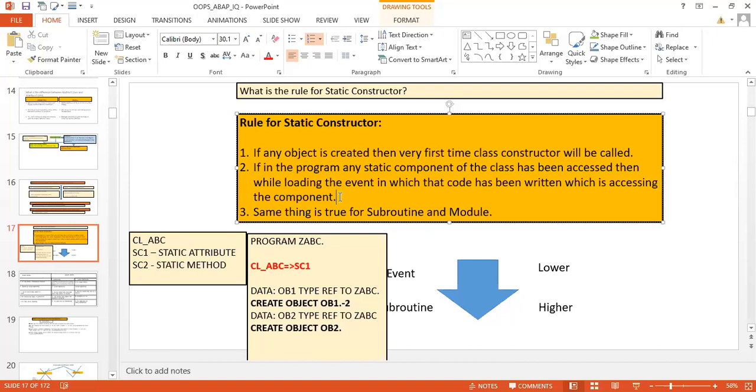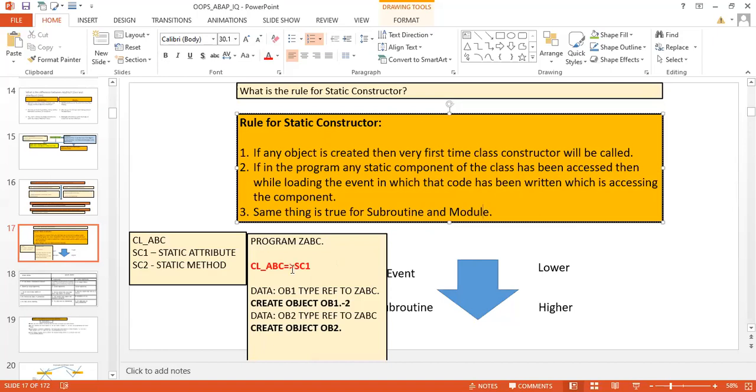One more point over here. I have written that wherever this particular statement is written, suppose it is written in some module or in some subroutine, and that subroutine is going to be called at that point of time, this class constructor will be called. The same thing is true for subroutine and module.